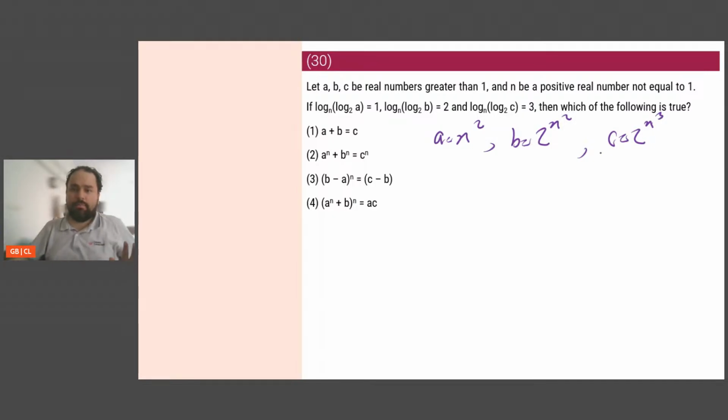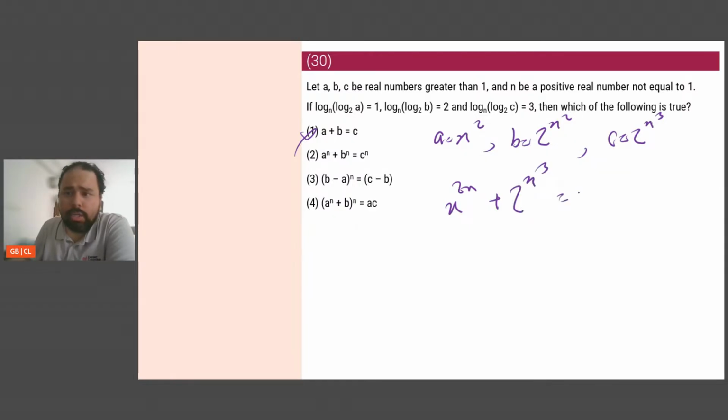So this is where I am. Now let's look at the options. A plus B is C: n squared plus 2 to the power of n squared is 2 to the power of n cube? No. A to the power of n plus B to the power of n would be n squared whole to the power of n, which is n to the power of 2n, plus 2 to the power of n squared whole to the power of n, which is 2 to the power of n squared into n, which is 2 to the power of n cube, should be equal to C to the power of n, which is 2 to the power of n to the power 4.